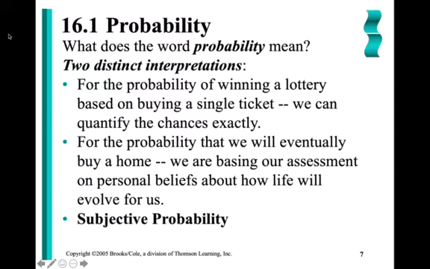Now, if I were to say, what is the probability that I will eventually own a home? We're basing our assessments on our own personal beliefs, making an educated guess. We call this subjective probability, where we can't quantify the exact value. So based on my experience, based on my educated guess, what do I feel that the probability will be? Calculating exact probabilities for things like rolling a die or flipping a coin is a little bit easier. Subjective probabilities, we have to explain why.